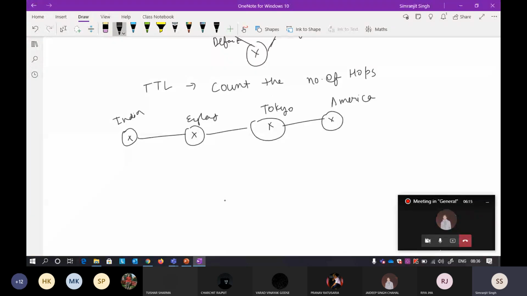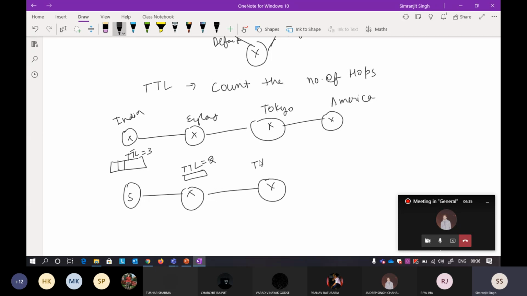Now, you are the sender, so you set the TTL to be 3. Now when it hops here, the TTL of this packet becomes 2. When it comes here, the TTL becomes 1, and when it comes here, the TTL of this packet becomes 0.